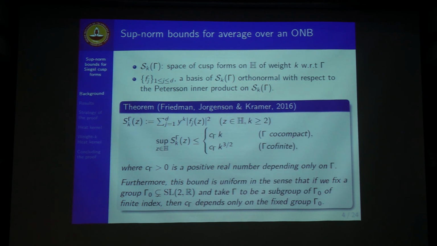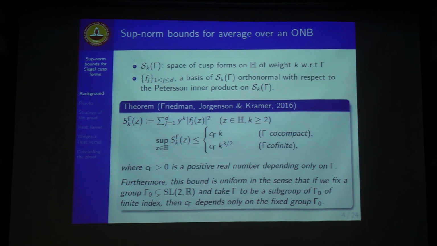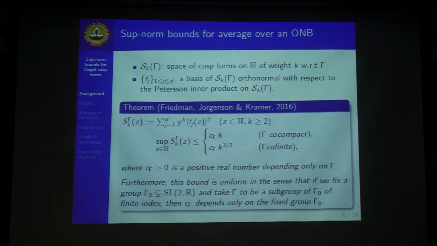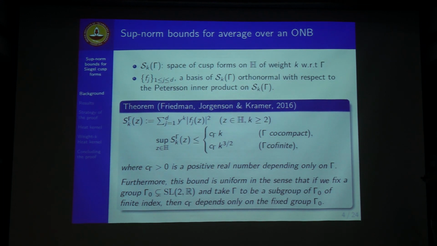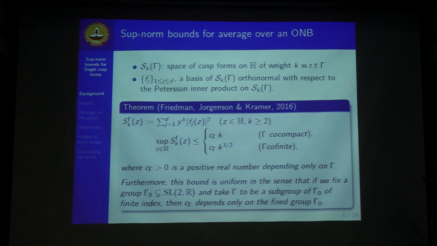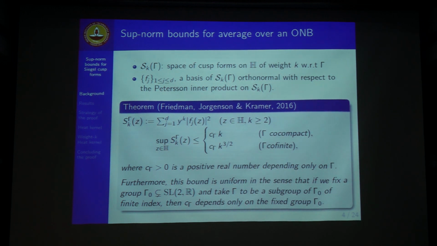But in this procedure of Friedman, Jorgenson and Kramer, they don't assume the eigenfunctions to have the Hecke structure. The basis taken could be any basis, it's quite general in that sense. For co-compact we get bounds for k, and for cofinite we get k to the power 3/2, which by Xia's result shown in the earlier slide is optimal because that was the lower bound also.